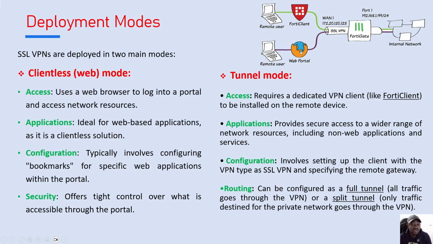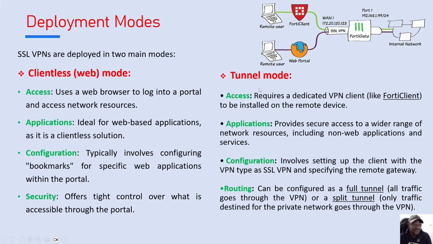This mode is ideal if you want to access only web-based applications. If the internal network is letting you access only web-based applications, this would be an ideal mode. But if you want to access all types of data, including web and accessing folders or any type of resources that is actually available on the company network, in that case you need to implement the full tunnel mode.